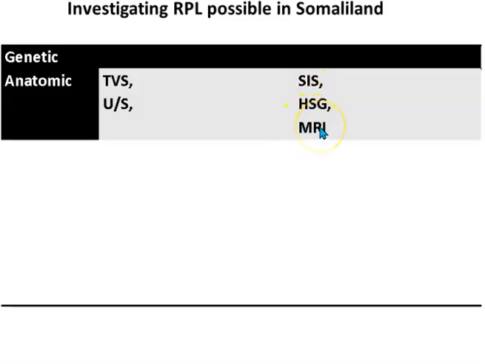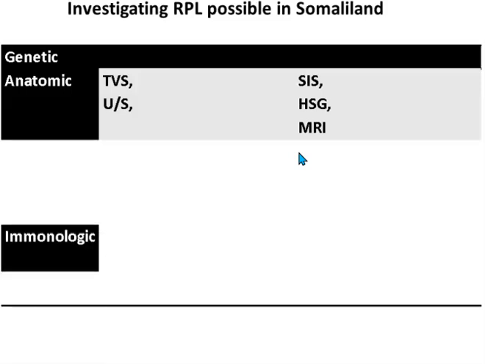An MRI, especially for congenital abnormalities, if you suspect, especially to classify the congenital Mullerian anomalies, you may require MRI to see the outside shape of the uterus. And the treatment option will be surgical correction of this abnormality.